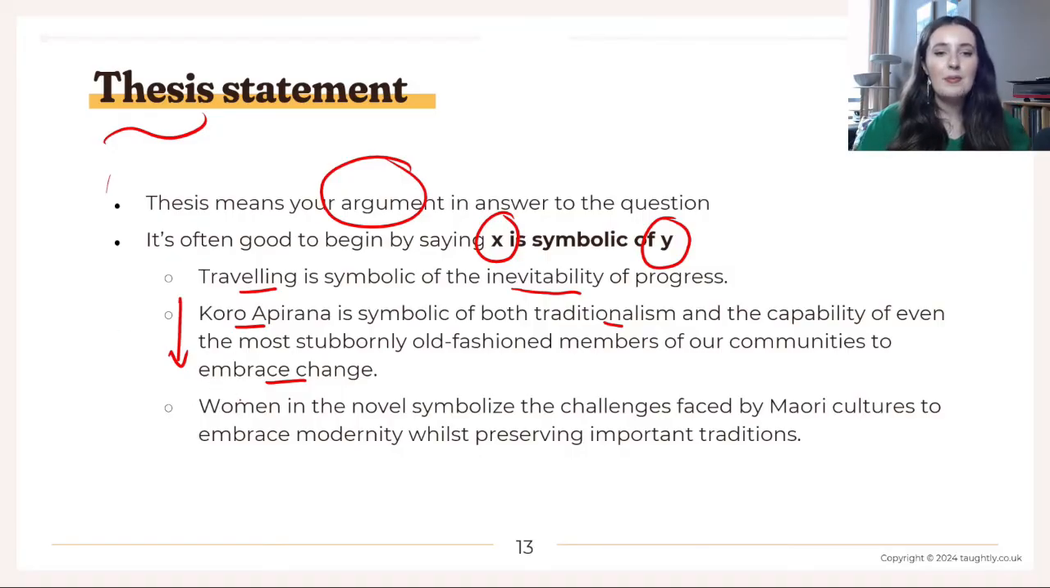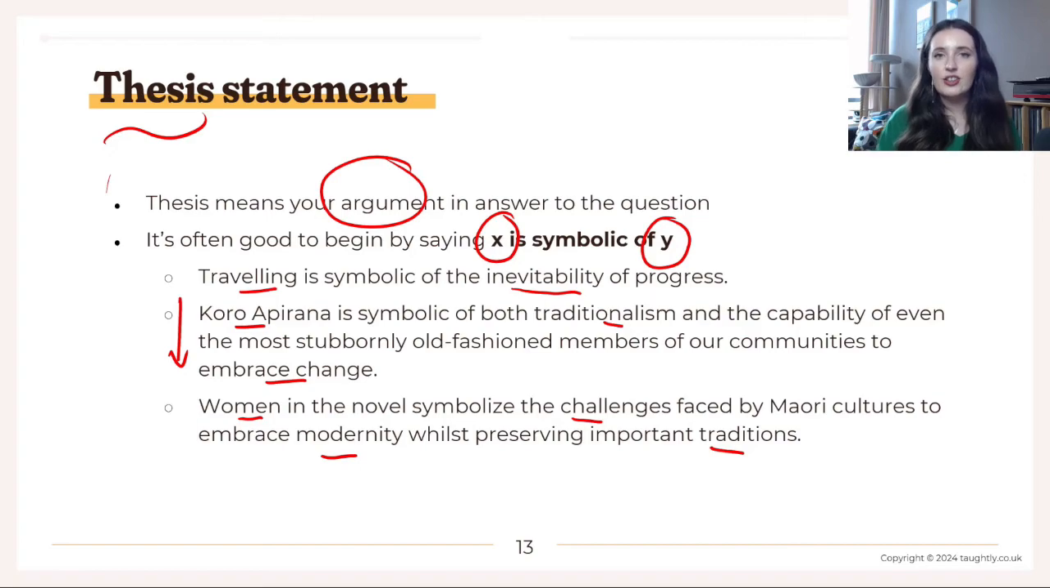And finally, women in the novel symbolise the challenges faced by Maori cultures to embrace modernity whilst preserving important traditions. So women symbolise challenges and this idea of modernity and tradition, right? So they represent this paradox at the heart of the text. How can we have modernity and tradition? Okay, and women symbolize that because we can have both in the form of Kahu.